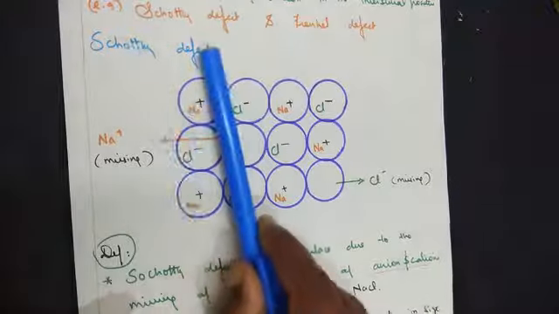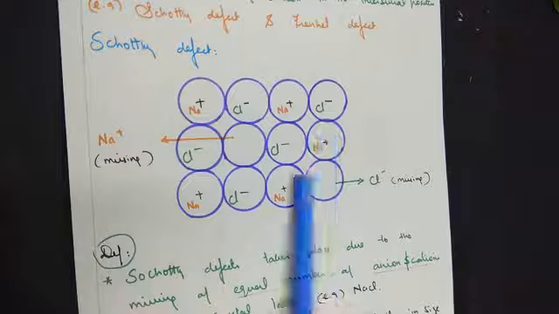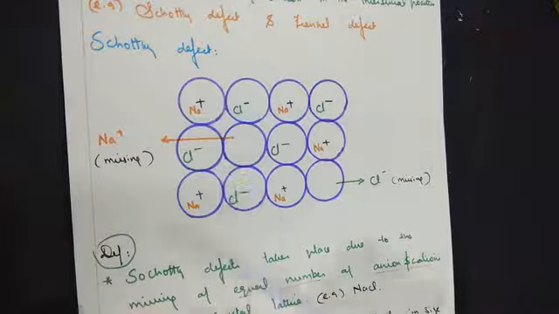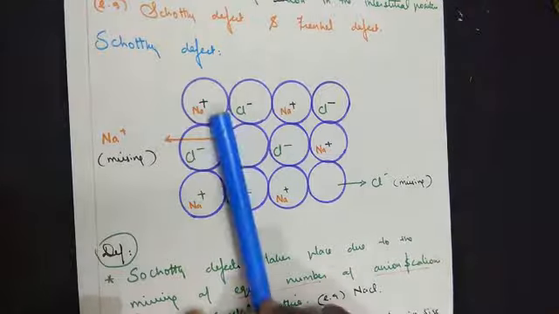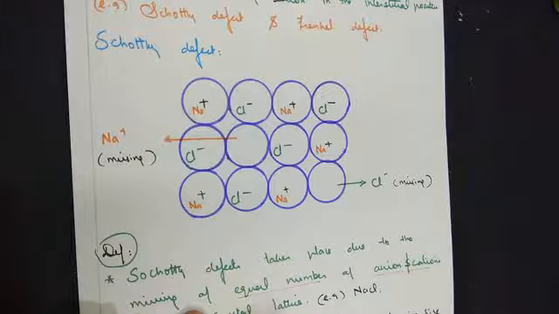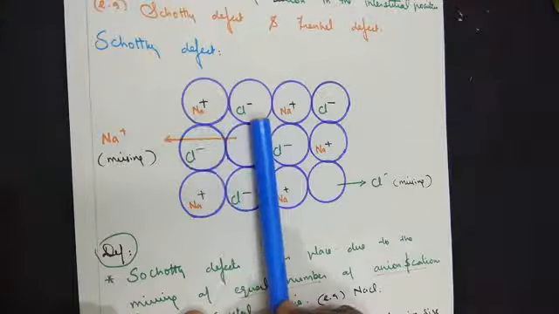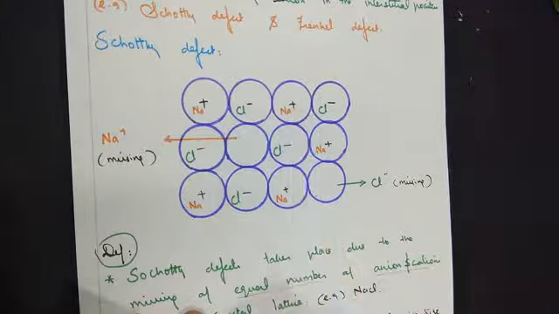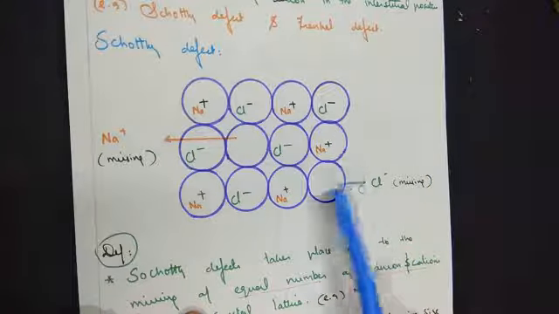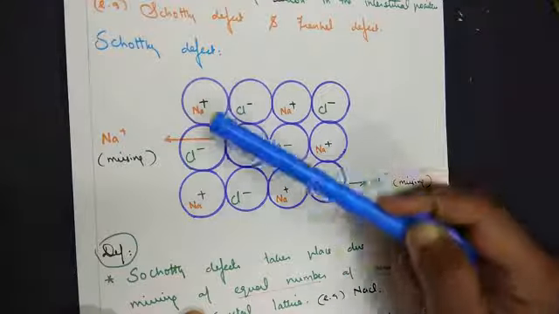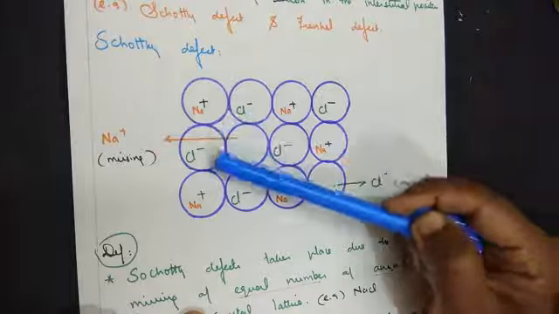So Schottky defect, looking at the structure you will understand better without myself giving you the explanation. The example of sodium chloride structure we have taken. So Na plus Cl minus, Na plus Cl minus. Three lines of arrangement I have taken. Na plus is joined with the Cl minus.